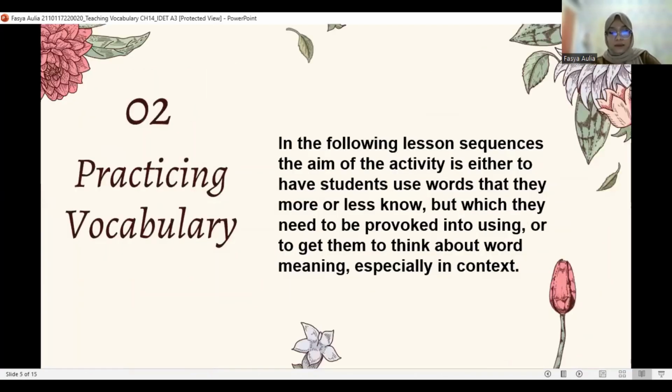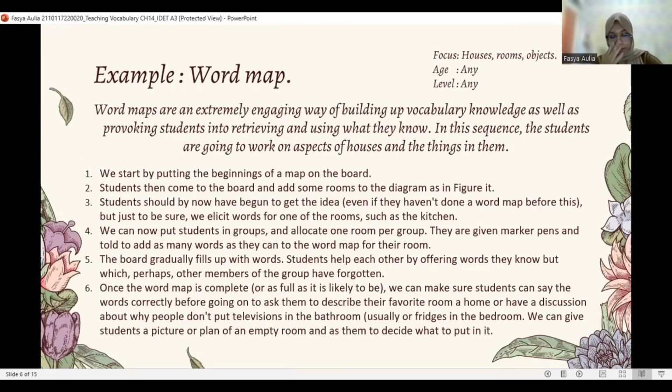Second, practicing vocabulary. In the following lesson sequences, the aim of the activity is either to have students use words that they more or less know, but which they need to be provoked into using, or to get them to think about word meaning, especially in context.